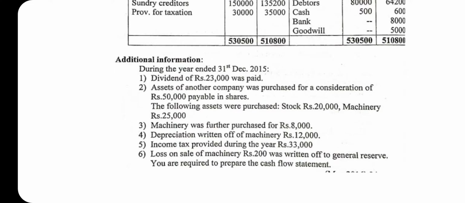Income tax provided during the year rupees 33,000. Loss on sale of machinery rupees 200 was transferred to general reserve. You are required to prepare a cash flow statement.